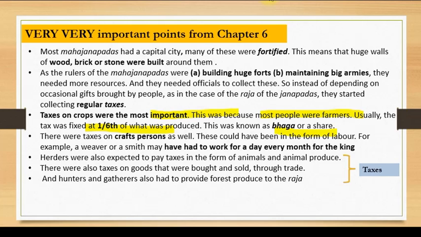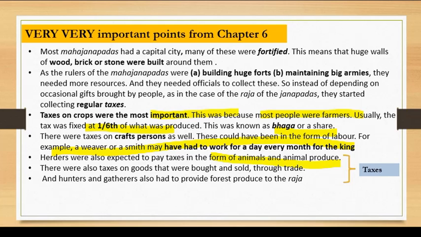Then there were taxes on craftspersons as well, and these taxes were sometimes in the form of labour. You can see the example I have mentioned here: a weaver or a smith had to work for a king or a particular personality for one day in a month. Then herders were also expected to pay taxes in the form of animals and animal produce.